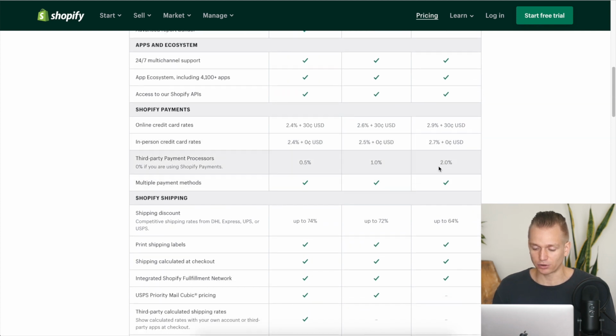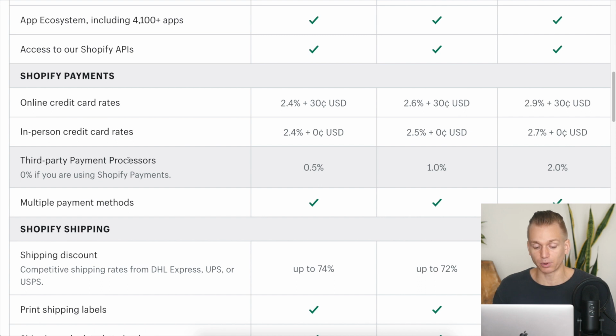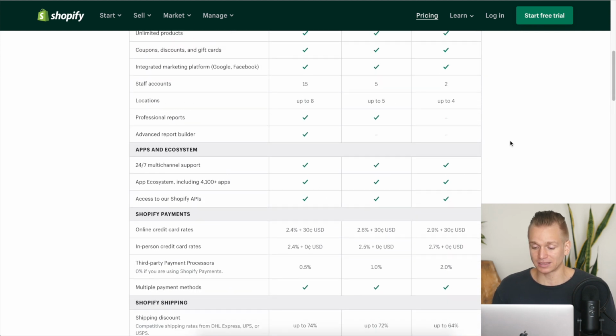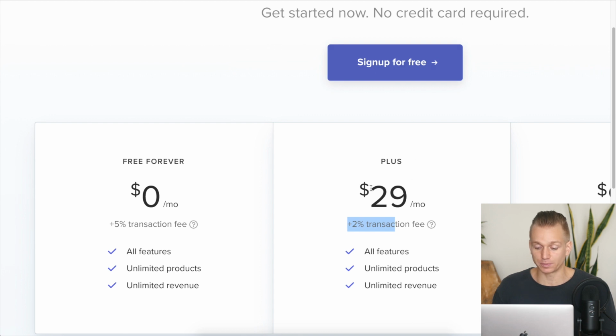As you can see right here in this section, Shopify has their own payments, their own processing system. But if you want to use a third-party payment processor, for example Stripe, then you are going to pay an additional 2%, which is a little bit annoying, but that's what it is. Aside from that, it's $29, so it's actually the same or even cheaper than the Plus plan on Payhip.